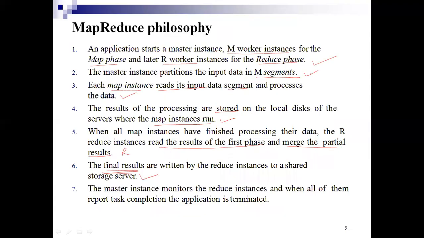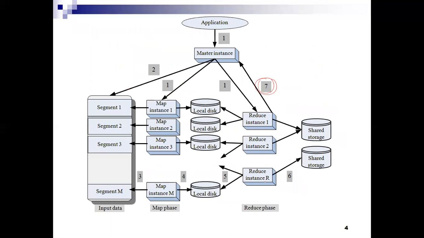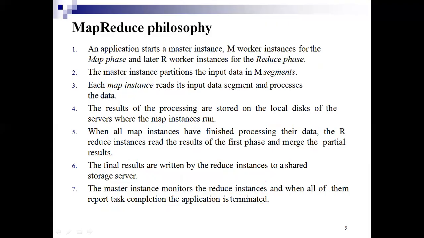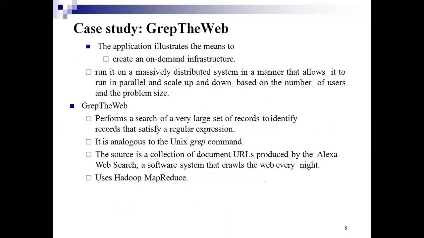After the master monitors the reduce instances and all of them report task completion, the application terminates. This is what we call the MapReduce philosophy. So this is how MapReduce works. Hope you understood this.